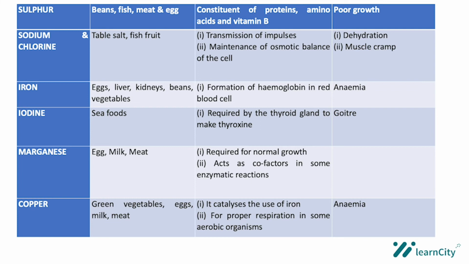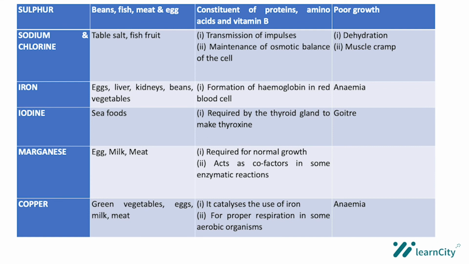Let's move on to another mineral salt, iron. Sources of iron are eggs, liver, kidneys, beans, and vegetables. The function of iron in the body is formation of hemoglobin in red blood cells. That's the major function of iron. Now the deficiency symptom is anemia, and anemia is a disease of the blood. So deficiency of iron will lead to anemia.